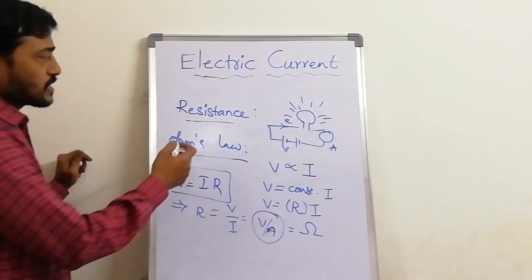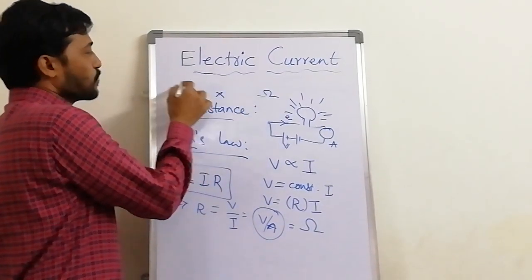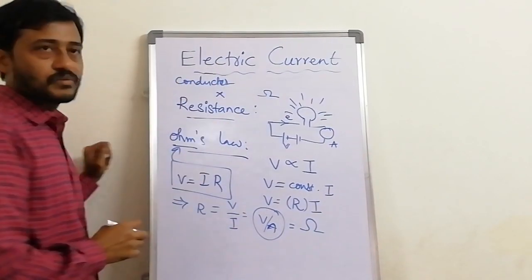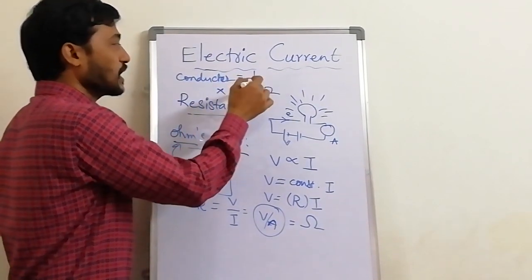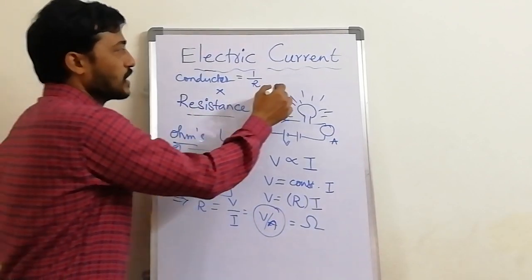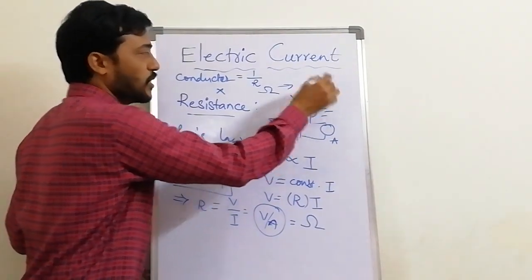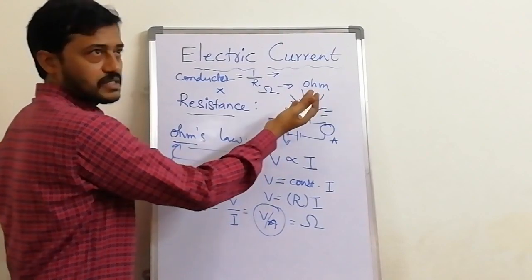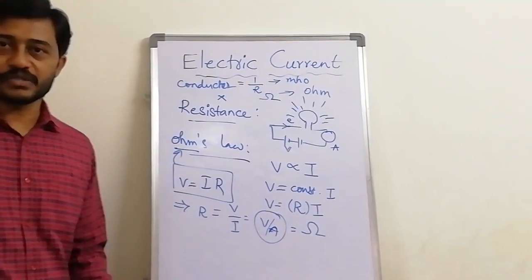For resistance the unit is ohm. Quite opposite to this is the conductor. So what is a conductor? A conductor is nothing but which allows the flow. Conductance is the reciprocal of resistance. So the unit for resistance is ohm, OHM, and the unit for conductance, in reverse, is mho, MHO.